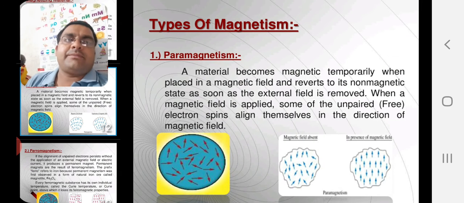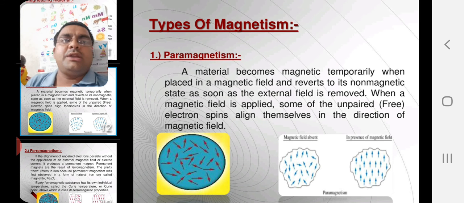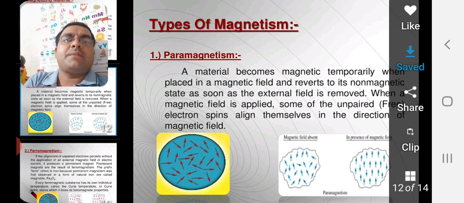Now, types of magnetism. We have already learned this. Paramagnetism: the material becomes magnetic temporarily when placed in a magnetic field and reverts to its non-magnetic state as soon as the external field is removed. When the magnetic field is applied, some of the unpaired free electron spins align themselves in the direction of the magnetic field. You can see in the diagram.